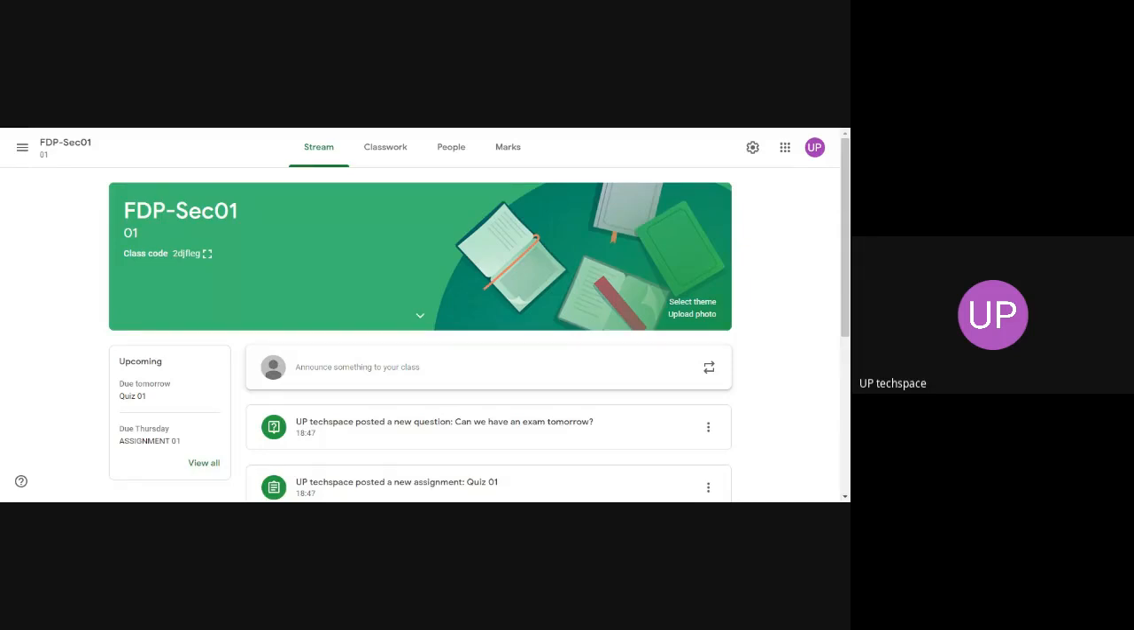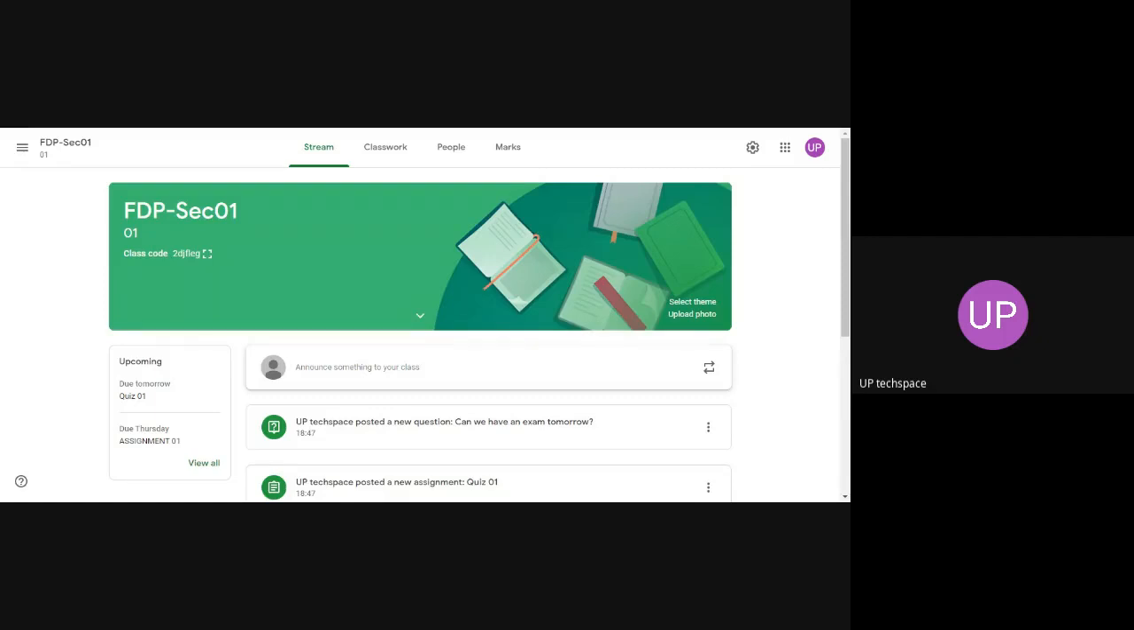Once you archive, all your classroom things will be viewed here. You can see all the classrooms here. Some of you asked how to remove this. You can remove it by using this particular link: right click on this and remove. So you completely remove your classroom.